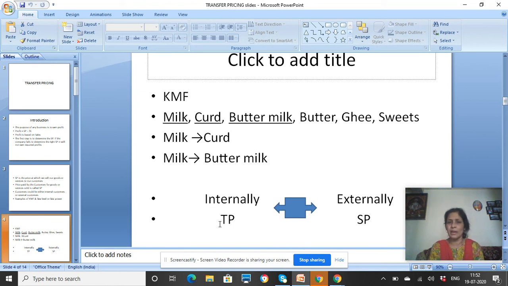On the other hand, if the same milk is bought by curd department and buttermilk department from an outside source and the price paid to the outside supplier is called as selling price. If bought from the external market and the price paid